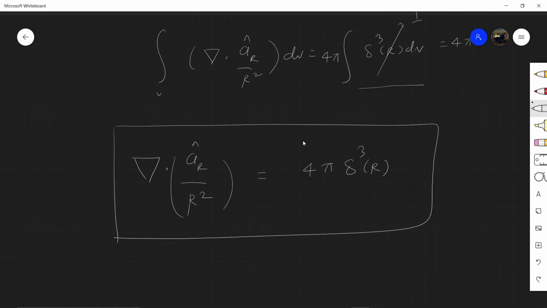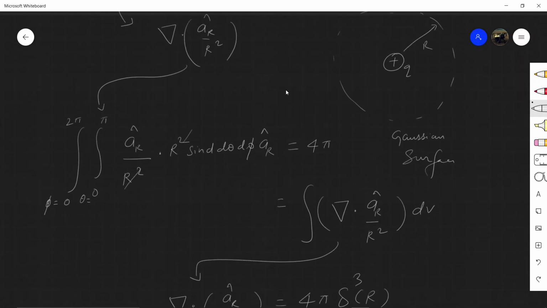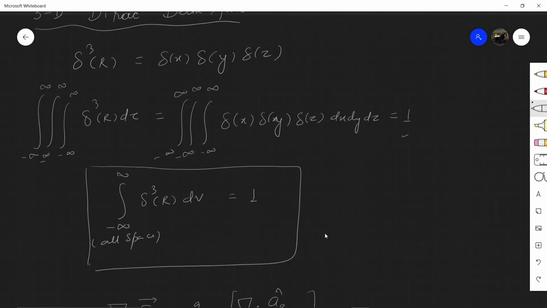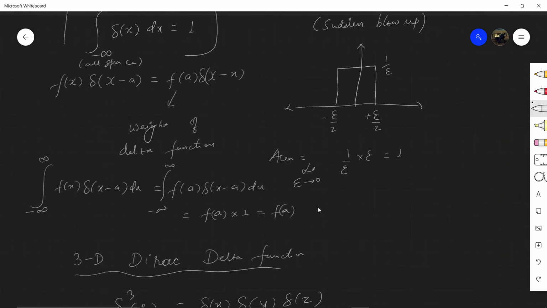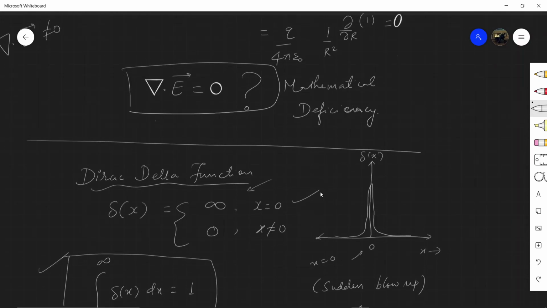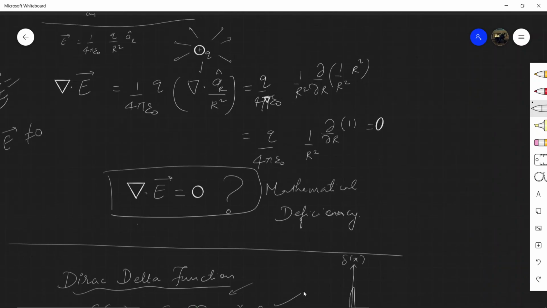Now if you look at, initially we had found out that the divergence of electric field is going to 0. Once again, if you closely look at here, when r tends to 0, that is where the charge is present, the numerator is going to 0, but the denominator is also going to 0.